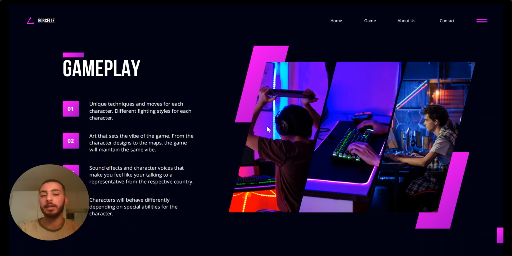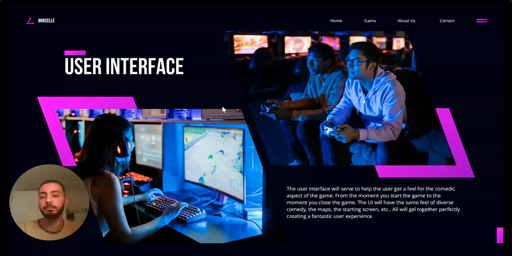Each character will have their own techniques. The sound effects have to match the vibe of each character, and have to match the vibe of the game.